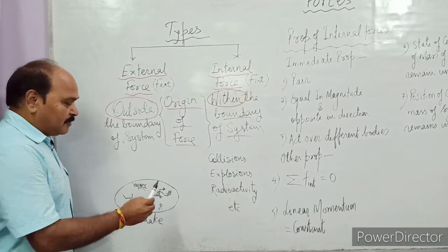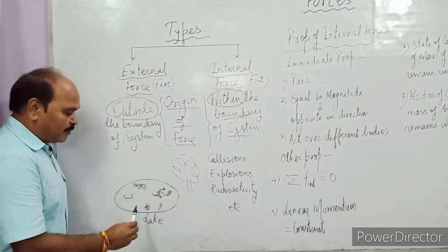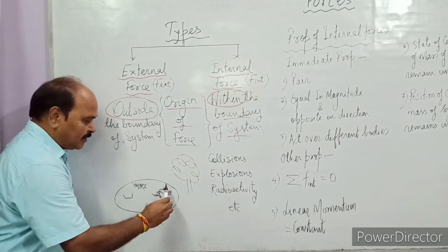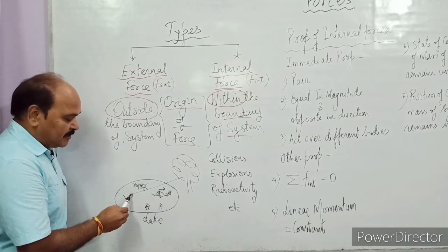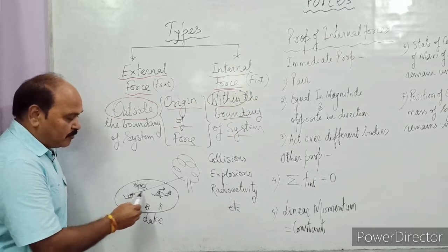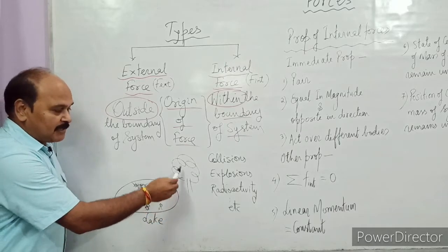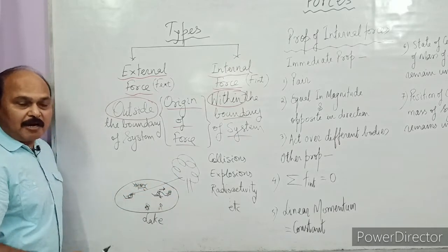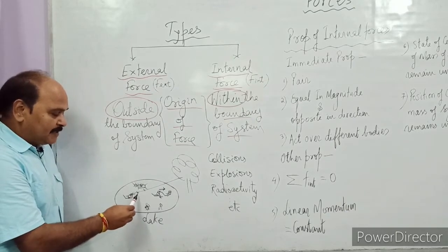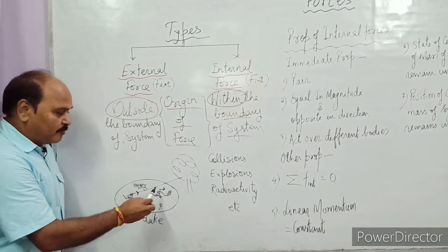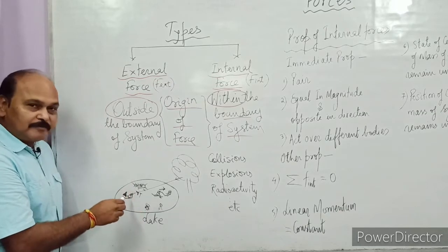Well, suppose we have a tree outside the lake like this. This is a tree outside the lake. If we tie a rope here, and that rope is connected with the person here in the boat, and if this person pulls this rope, which is connected with this boat and attached with this tree outside the boundary of the system, then what happens? The tension in the rope is an external force acting over the boat.